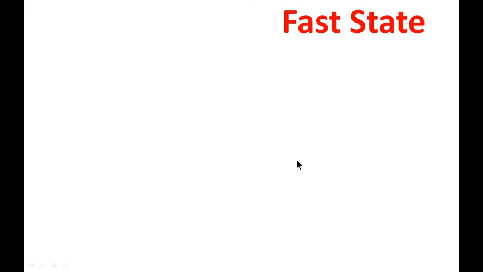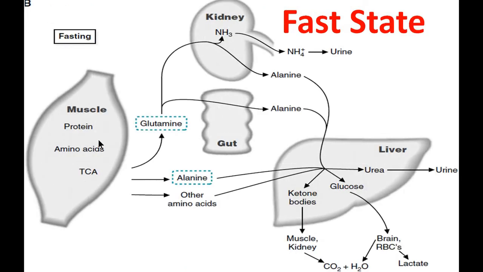Now what happens under the fasting state? The most common amino acids liberated from the muscles are glutamine and alanine. Glutamine is formed by the addition of ammonia to glutamic acid, and alanine is derived from the glucose alanine cycle. Glutamine enters the kidney and is converted to ammonia and alanine. Ammonia is excreted through the urine. This alanine enters into the liver. Glutamine from the intestine is also degraded to form alanine.